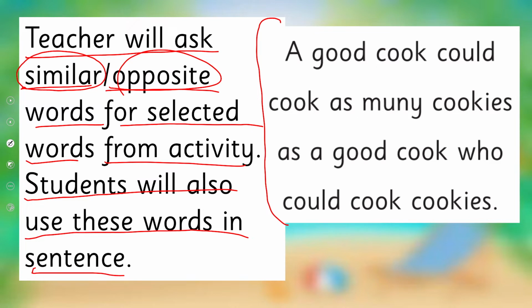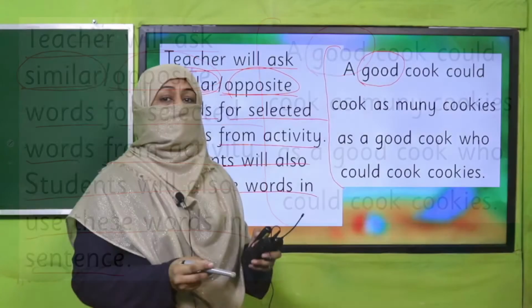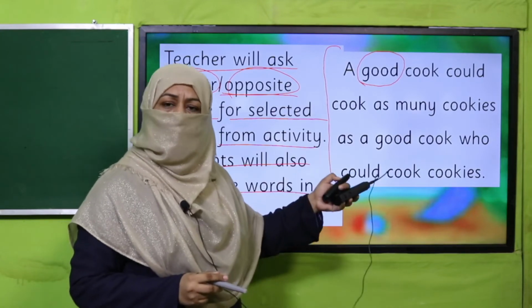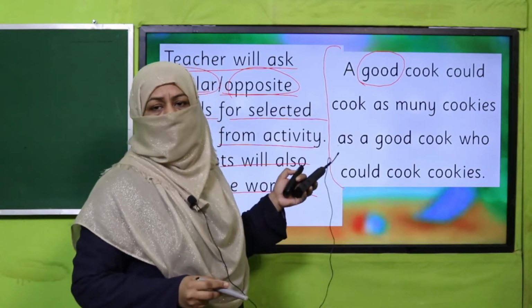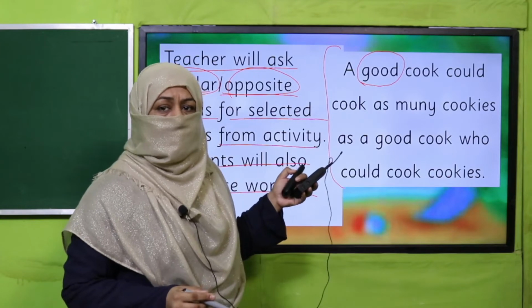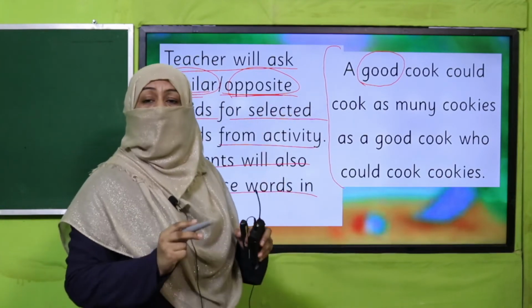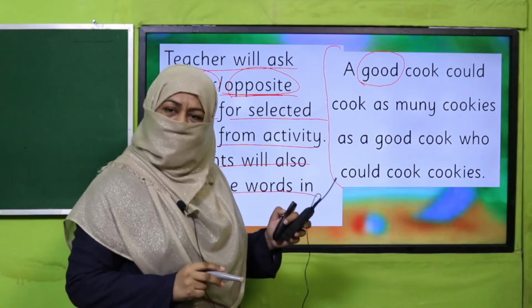So how are you going to do it? For example, your teacher asks you, tell me the similar word of good. So what can that be? Good and nice. So first you will tell that word, either the similar or the opposite to good. It's bad. Whatever your teacher asks you, you have to tell and then use that word in a sentence.